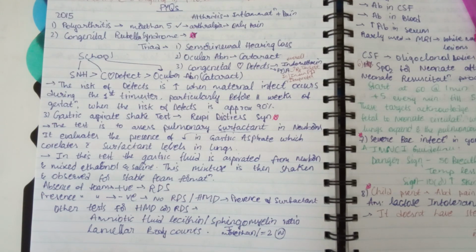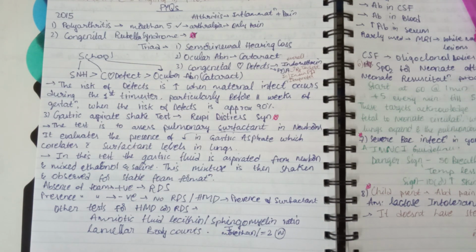The third MCQ is about the gastric aspirate shake test. Gastric aspirate shake test is used in which disease? The answer is respiratory distress syndrome. Now we have to discuss the gastric aspirate shake test. Everyone will be confused with other options because the name says gastric.